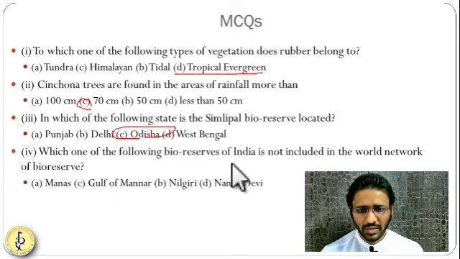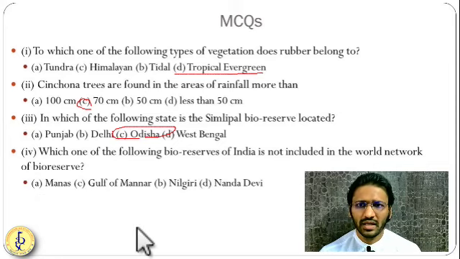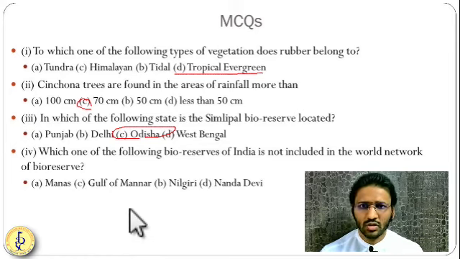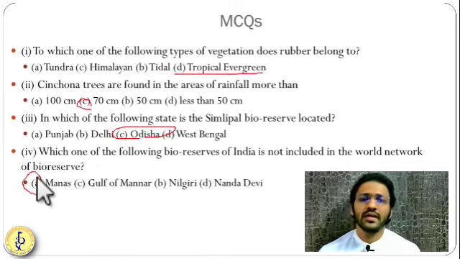Which of the following biosphere reserves of India is not included in the World Network of Biosphere Reserves? There is a World Network of Biosphere Reserves which is mentioned in this NCERT. There are 18 biosphere reserves mentioned. Manas, Gulf of Mannar, Nilgiri, Nanda Devi. So Manas is not mentioned there. So these are the MCQs based on this chapter.